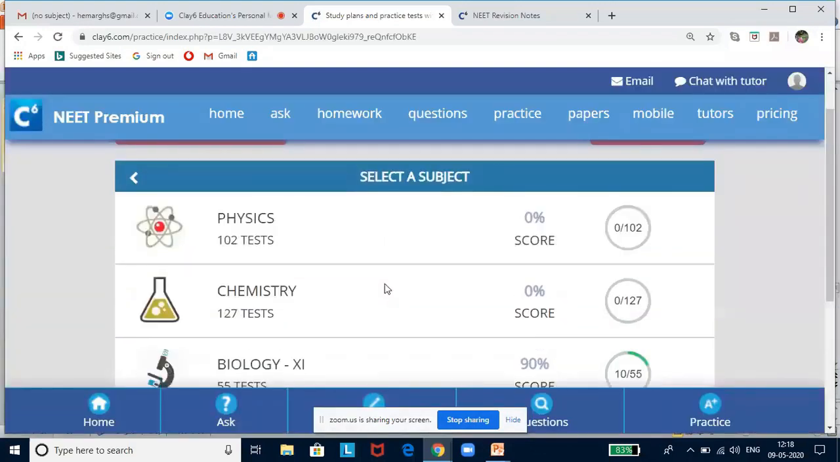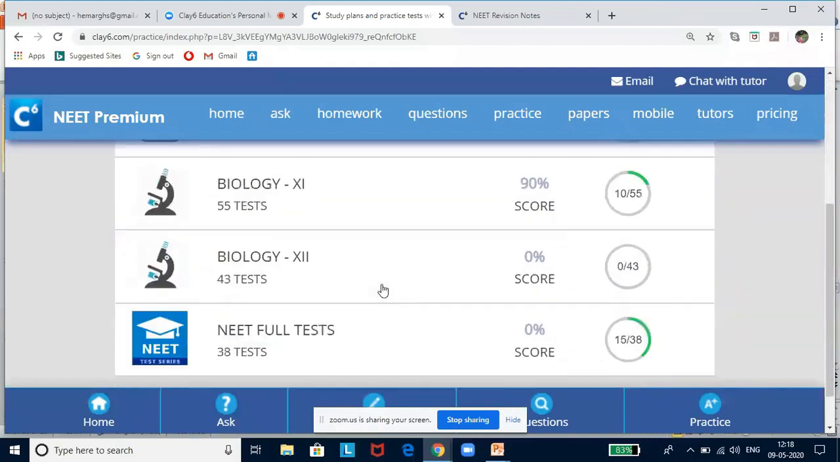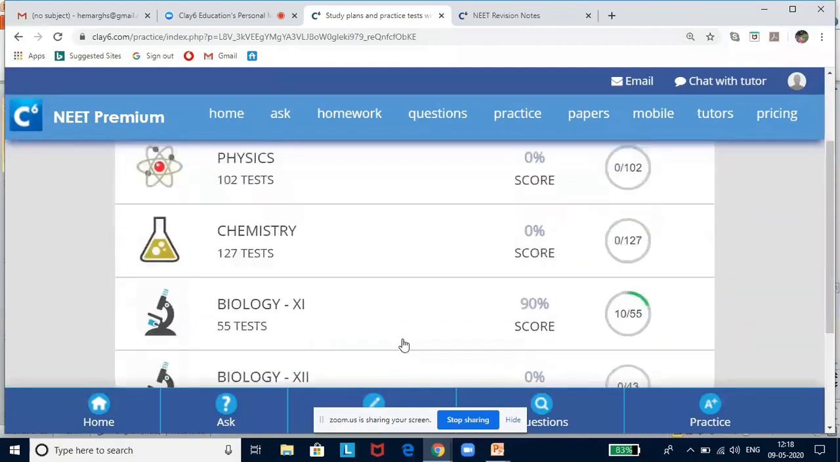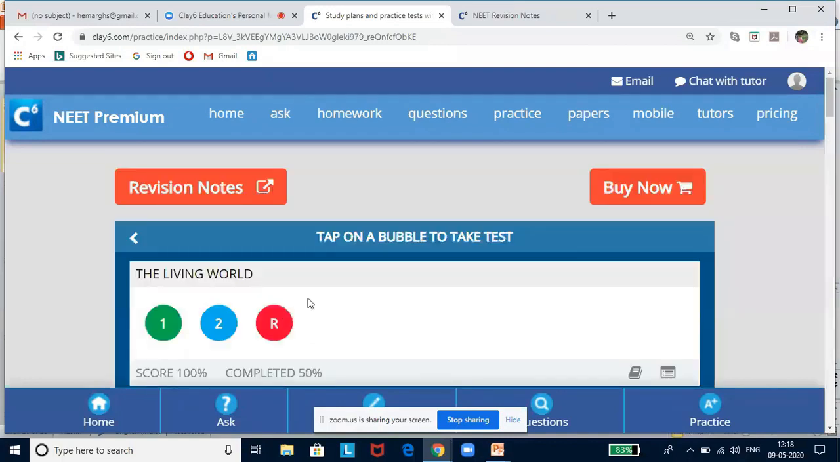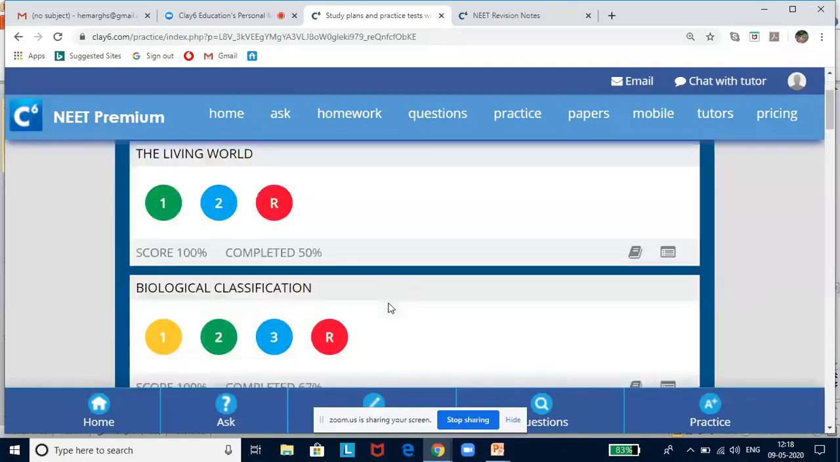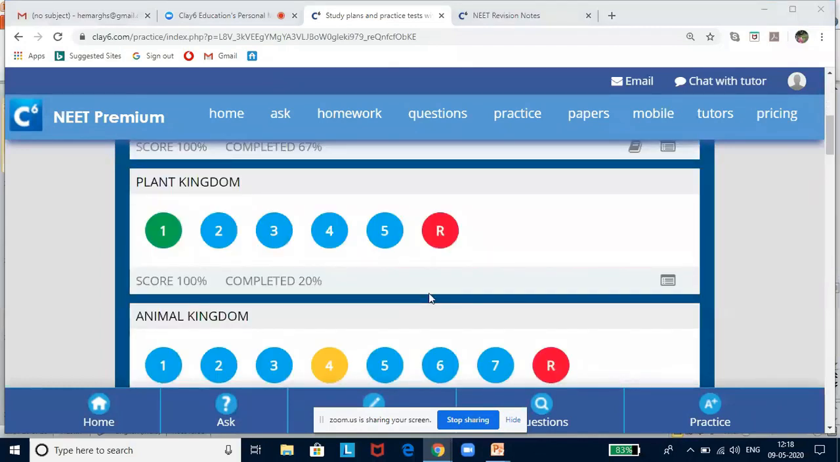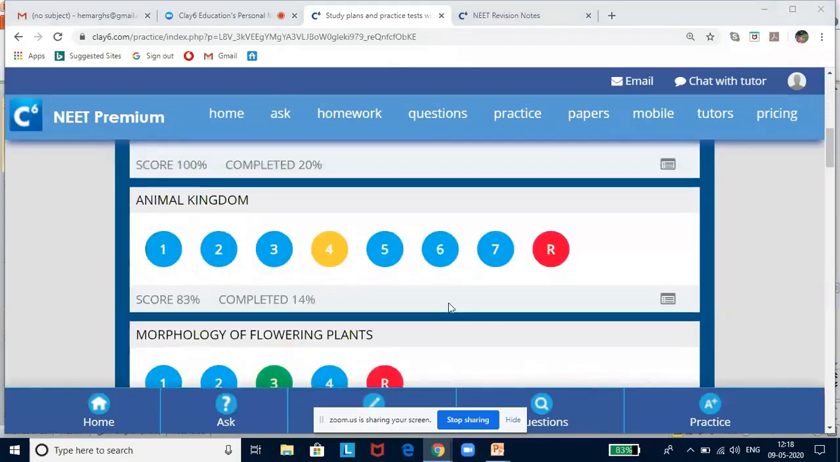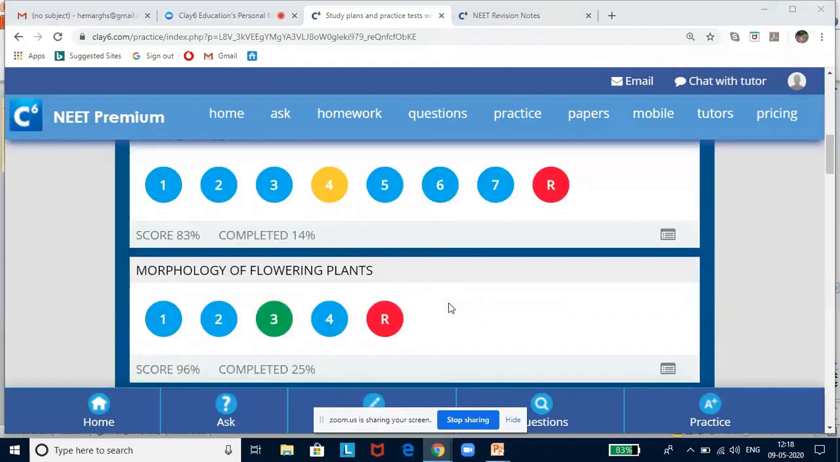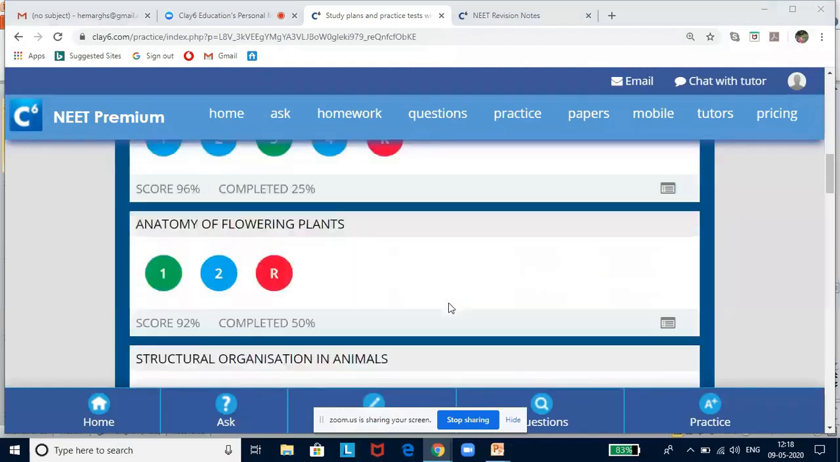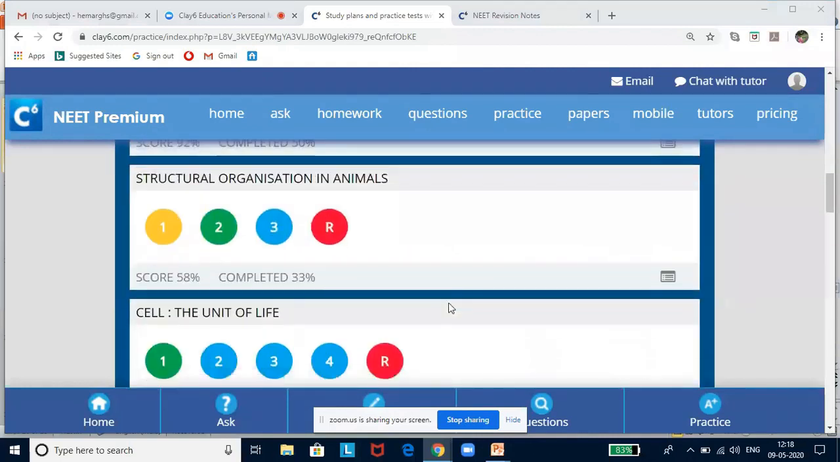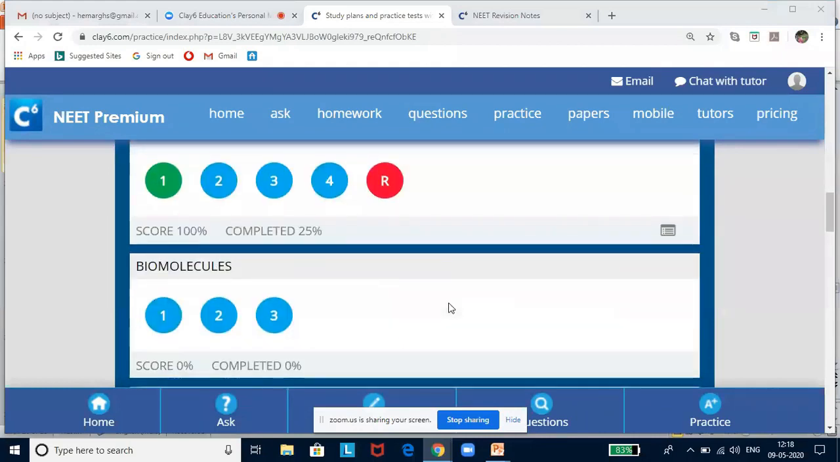If you do this, you will see Select a Subject. For all the 3 subjects, you have the packages and NEET full tests, which are 38 in number. Now, if I click on Biology, you will see chapter-wise tests in the form of bubbles. The bubbles you see in different colors are different tests. They are all graded depending upon the complexity of the lesson and also its importance in the NEET paper.